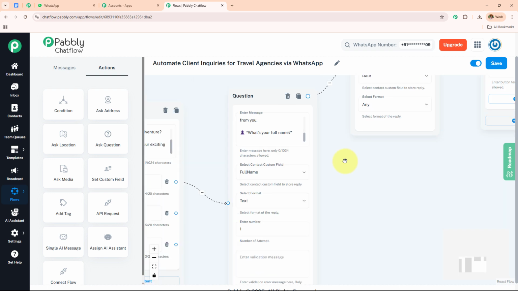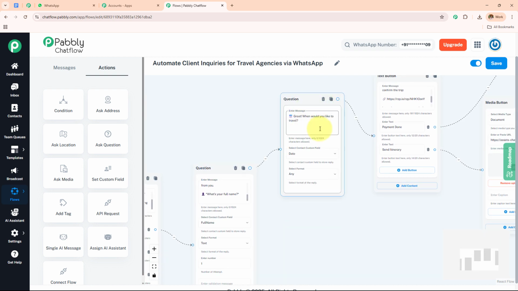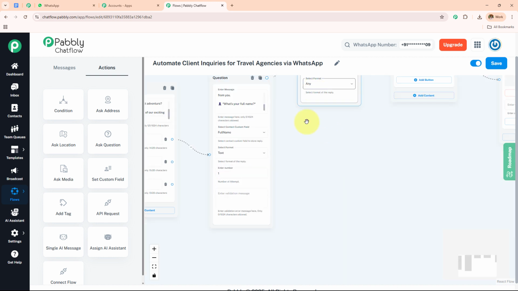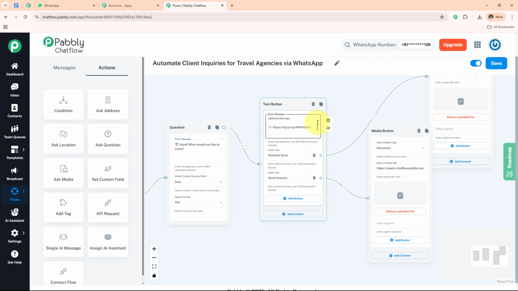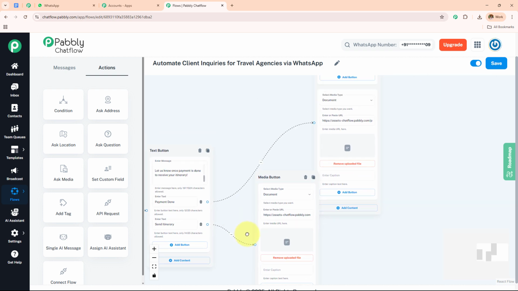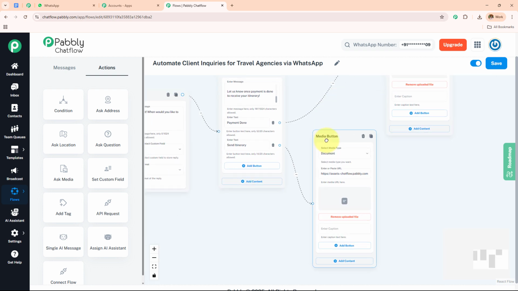So over here, I have asked the question. Again, I have asked the question for the date. I have created a contact custom field for the date. I have selected the format. Here I have selected the format as any, and then over here I have selected the format as text because I just want the name. As soon as I receive these details, I'm going to send them the payment link, and then when they do the payment, I'm going to send them the thank you message and the travel itinerary.